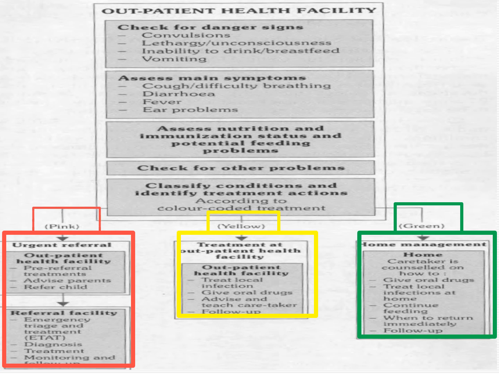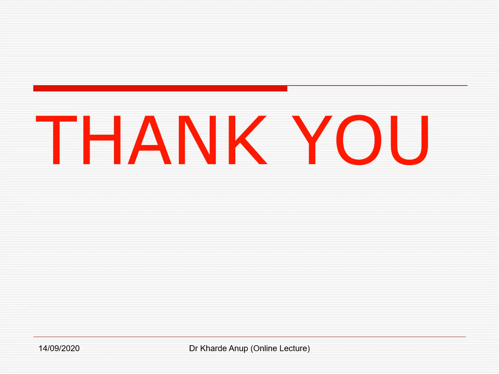The green category is for home-based management. In home-based management, we have to counsel the caretaker on how to give oral drugs, how to treat a local infection at home, how to continue feeding, and when to return immediately if there is worsening of the signs, and the follow-up. So this is the layout of management of IMNCI. Depending upon the color coding, we have to categorize the children in the pink category, yellow category or green category. Thank you.